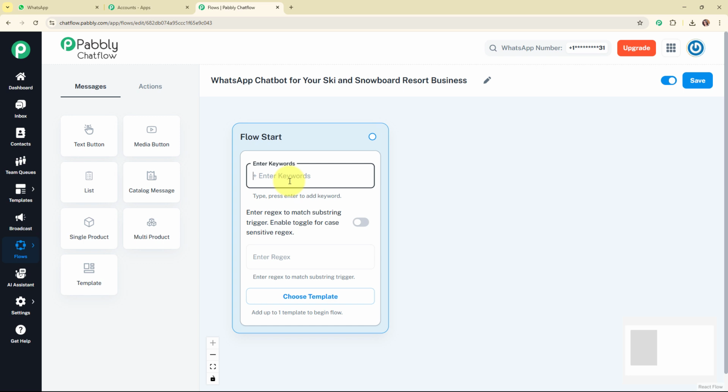For example, if we add a very basic keyword, that is "hey", you need to type the keyword first and then press Enter to make it a valid keyword, so that whenever a user sends a message with this word, the chatbot will detect it and trigger a response.